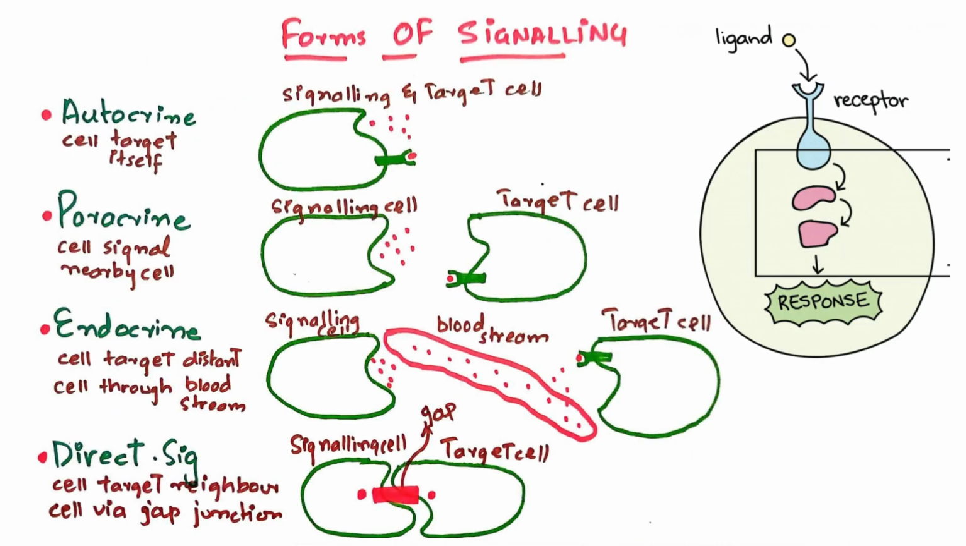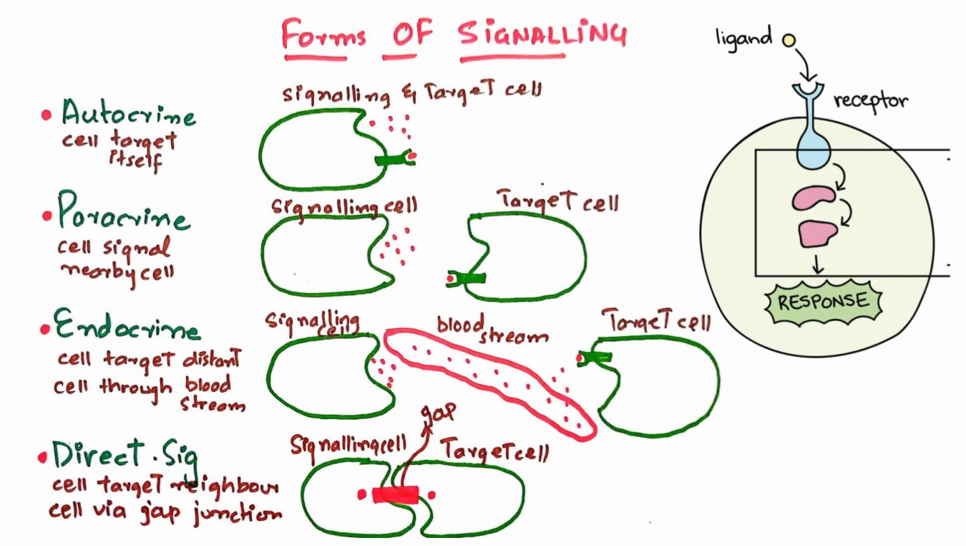Now it's time to discuss the forms of signaling. The main difference between the categories of signaling is the distance that the signal travels to reach the target cell. We have different forms of signaling: autocrine, paracrine, endocrine and direct signaling. Autocrine signaling. Auto means self. When the cell responds to its own signaling molecule. So, this is the autocrine signaling in which the cell targets itself.